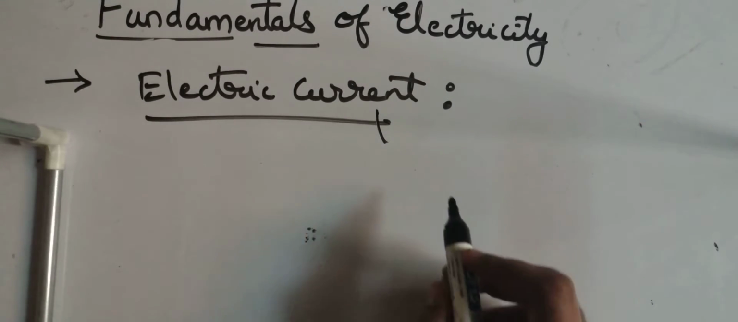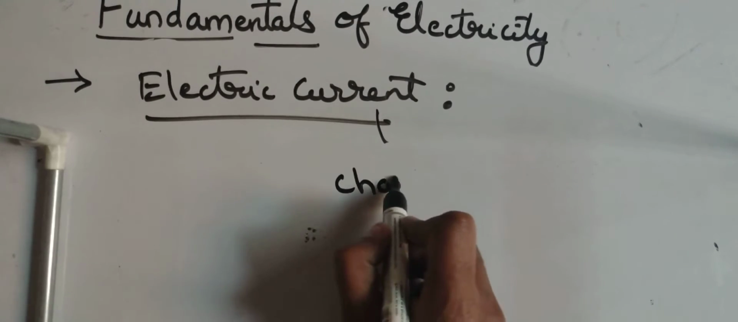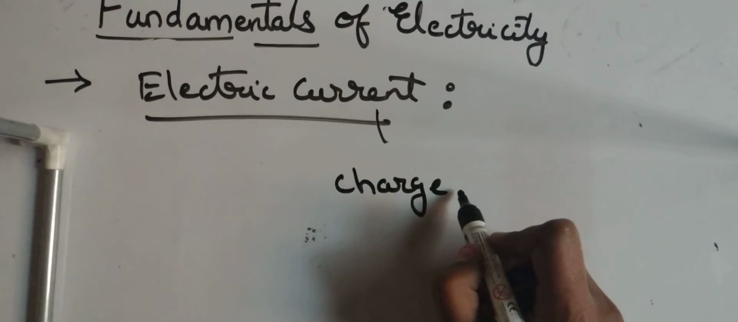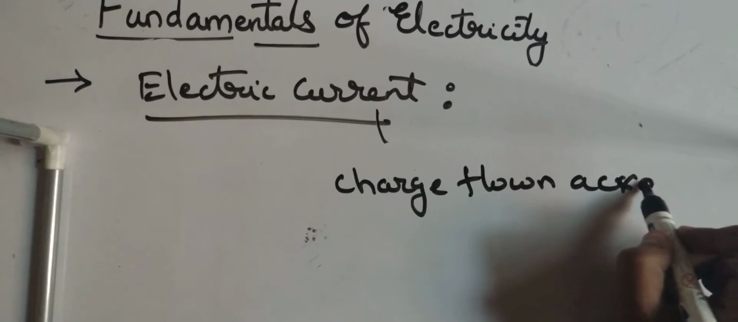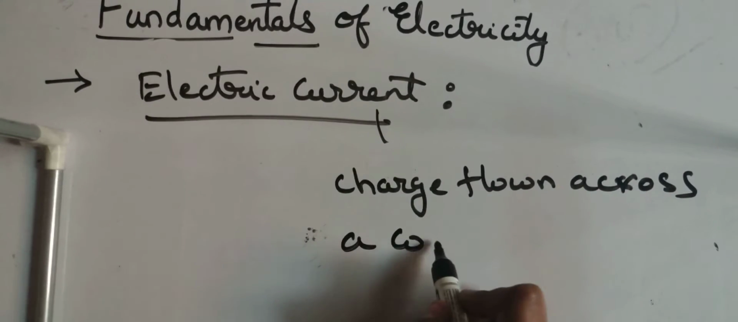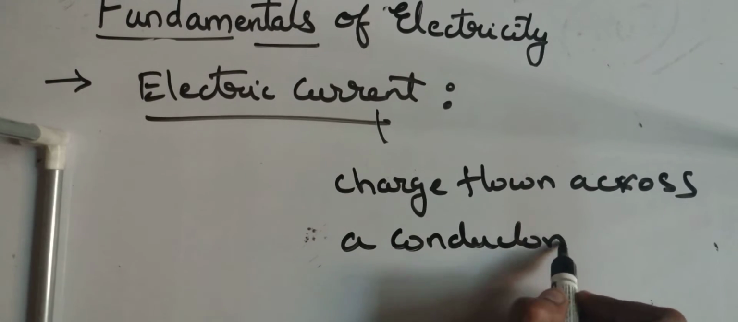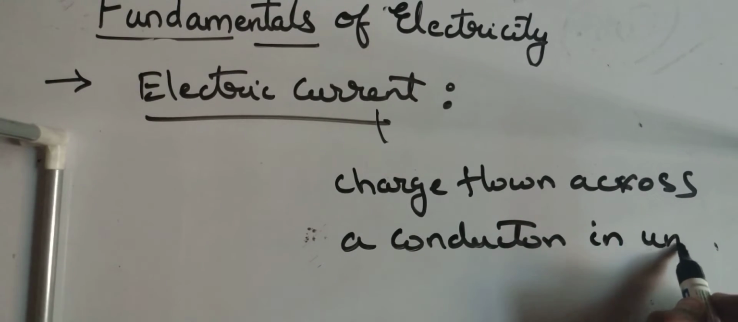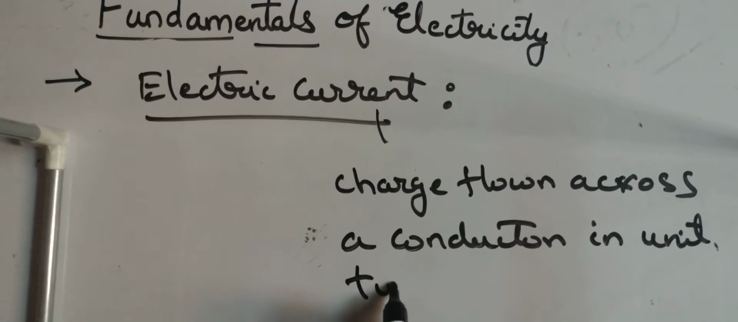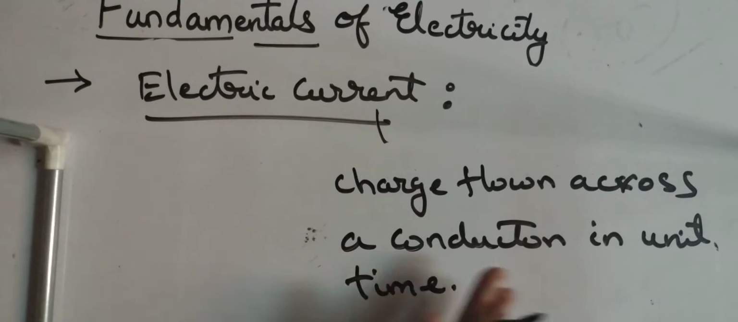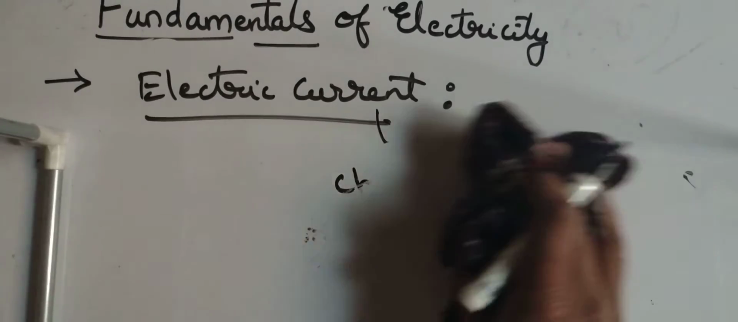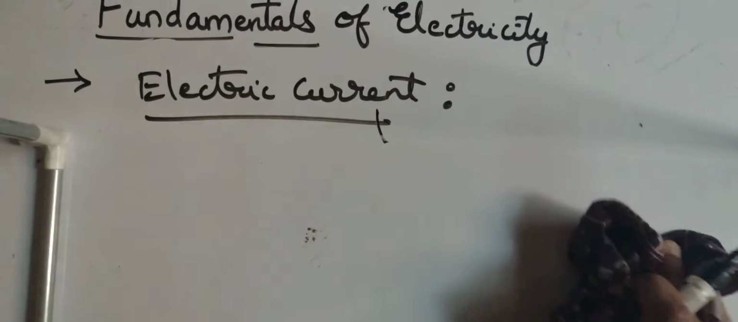First we will define what we mean by current. Current is nothing but charge flown across a conductor in unit time. So this is the textbook definition. We will again see its physical significance. We are not interested in the textbook definition, we are interested in the exact physical meaning of current.